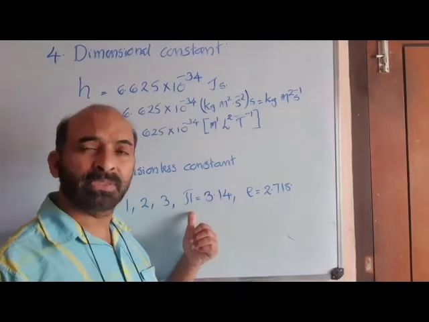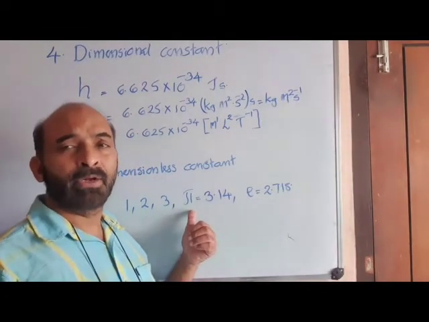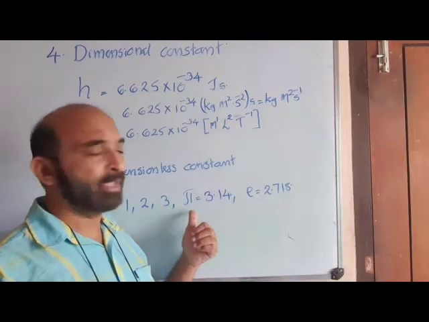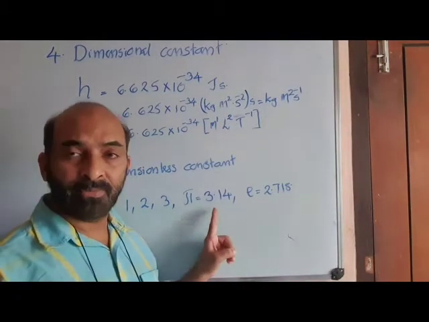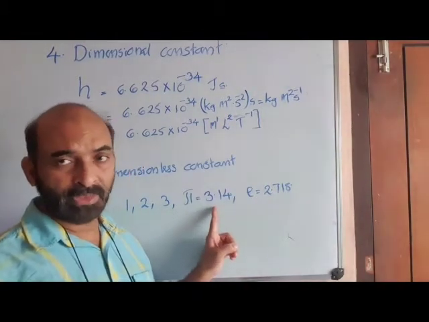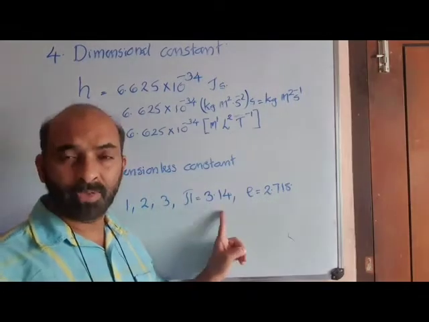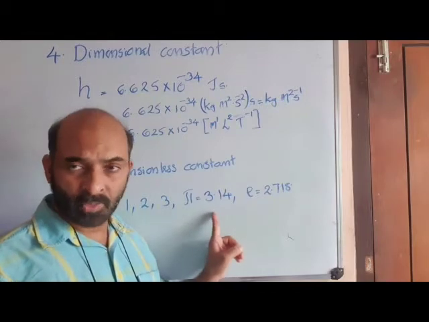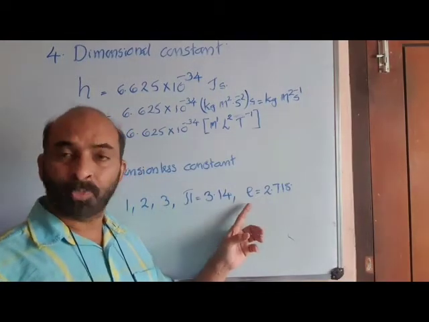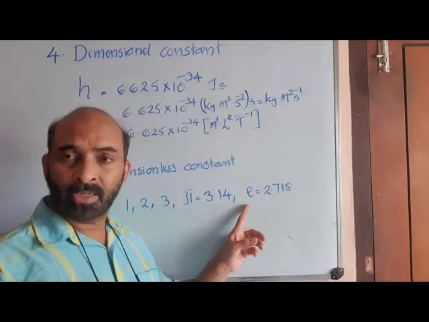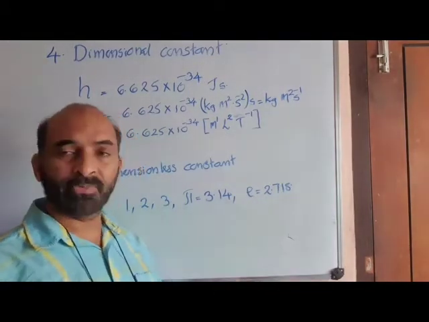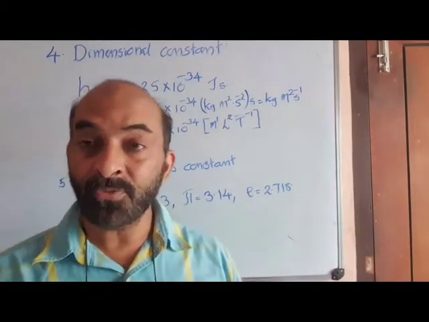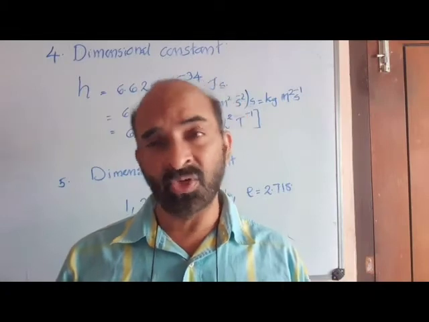Pi comes in several places, like the period of oscillation of a pendulum, where it has a constant value. It is an endless value, but we round it off to 3.14. And the exponential constant e, the natural logarithm base, has the value 2.718. These are examples of dimensionless constants.